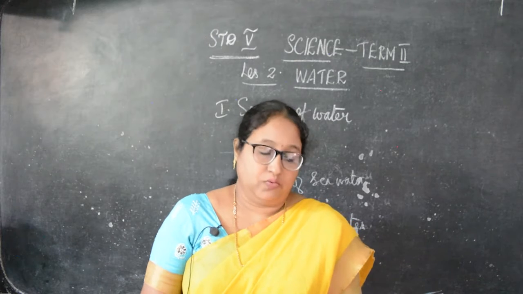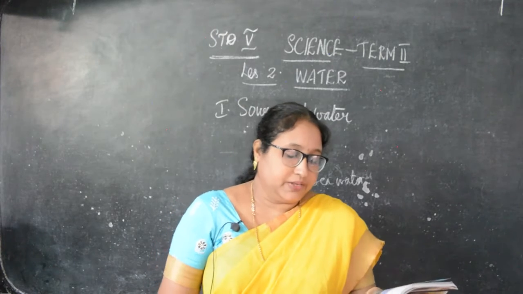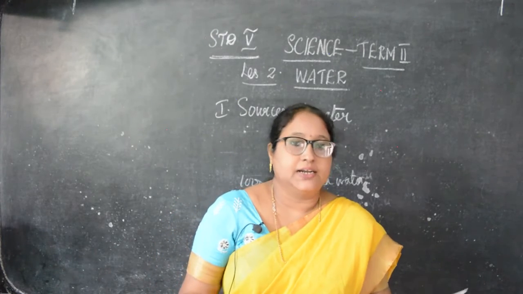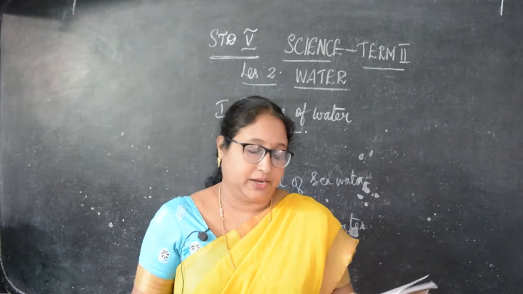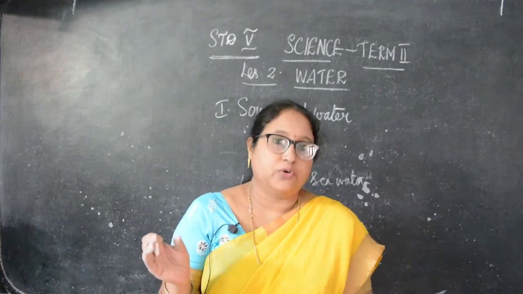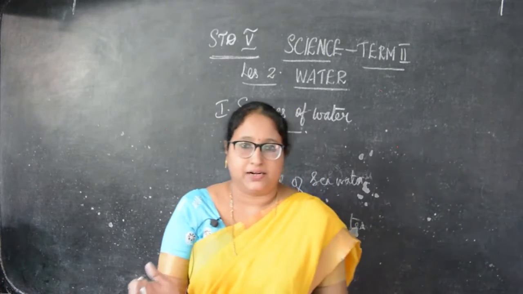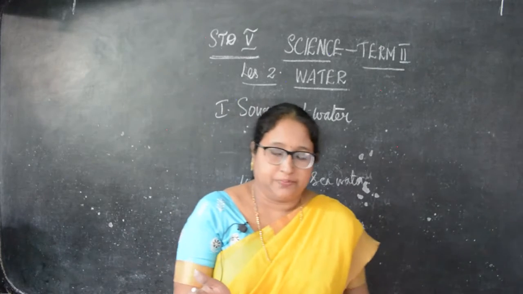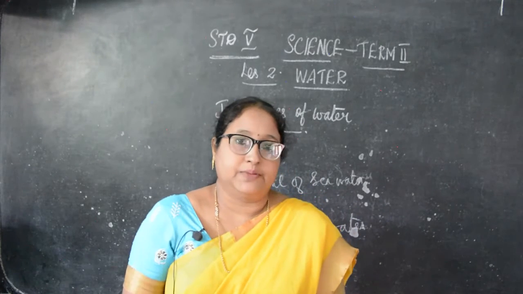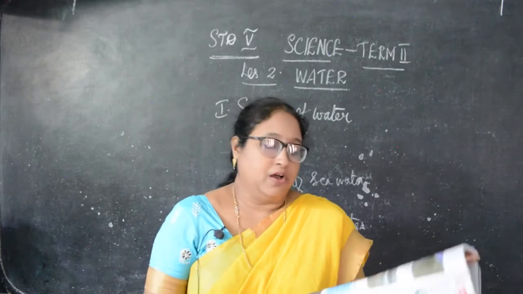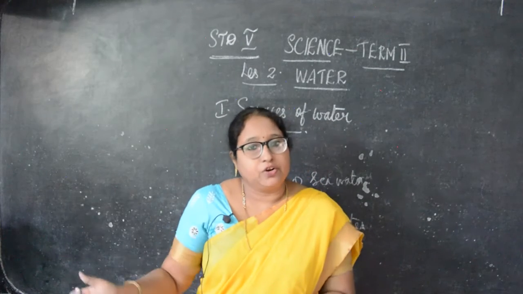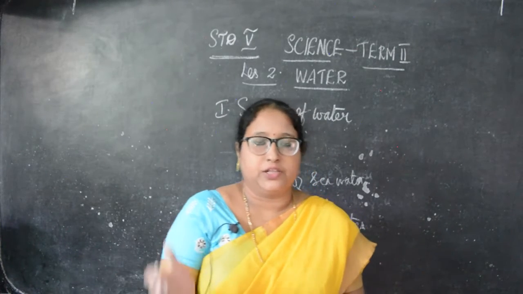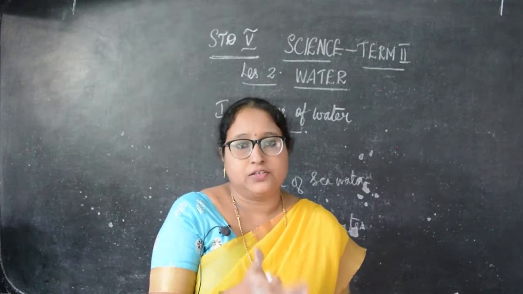Then well water. We call it kinaru thanni. The earth's surface is dug deep, dug deep, and water reservoirs are found above the rocks. The water above the rocks is our well water. Understood? The depth of a well varies from place to place. If it is like this in one place, we cannot see the same well in another place. It differs, that is, it varies in each place.